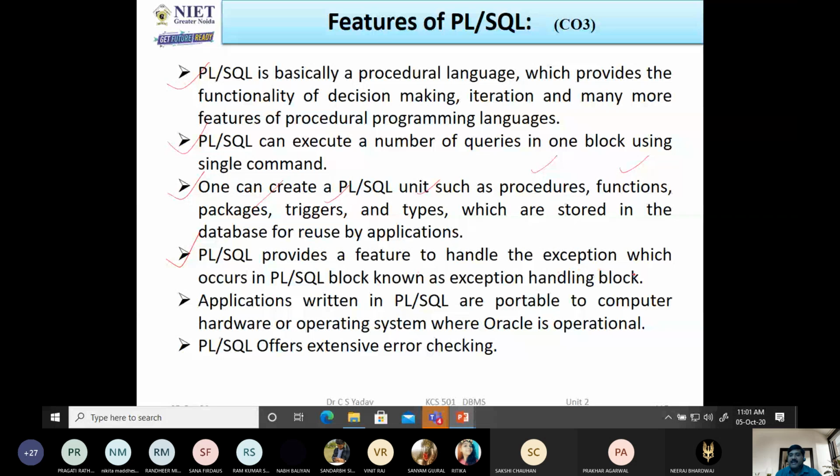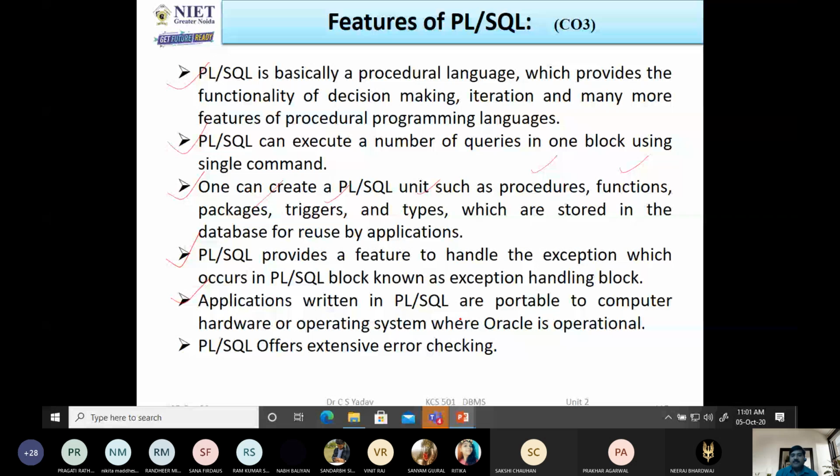Next, PL/SQL provides a feature to handle exceptions which occur in a PL/SQL block, known as the exception handling block. As you all know, runtime errors we can handle with the help of exceptions. Then we raise the exception, and control goes to the exception block, and in the exception block we define how to handle that runtime error.